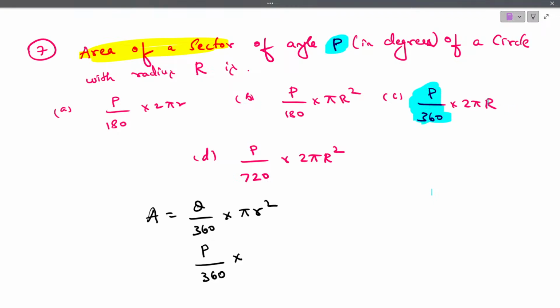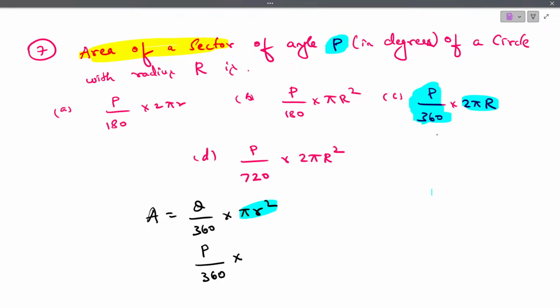But here we have 2 pi r, but we want pi r square. So what to do? Any guess? P by 360 we got, but here we want pi r square, but here we have 2 pi r. So what do we have to do?